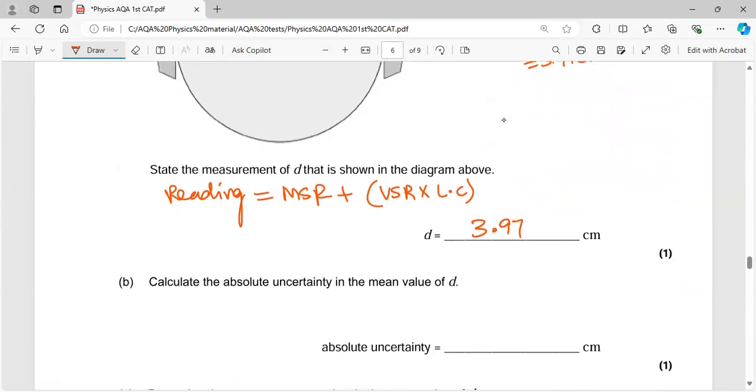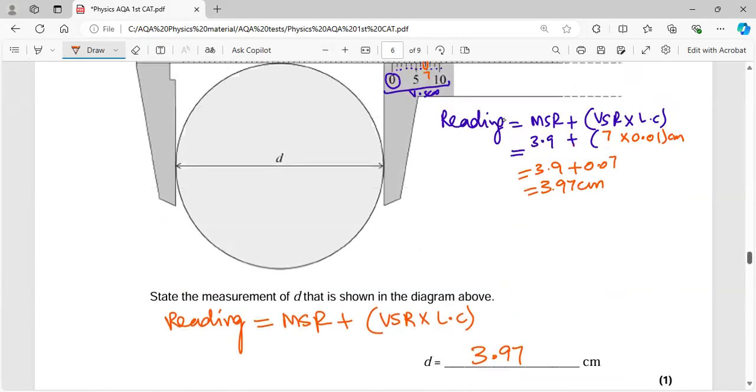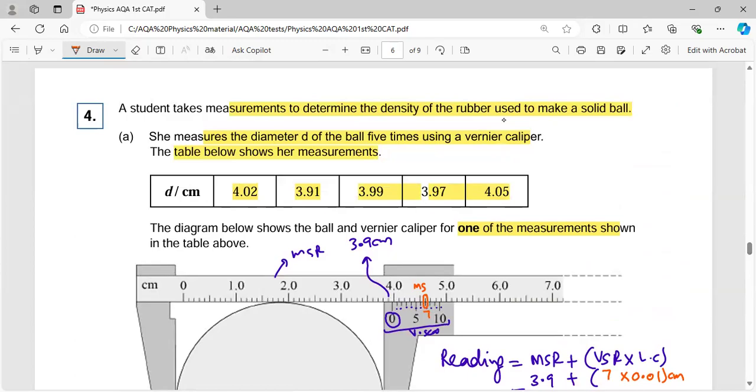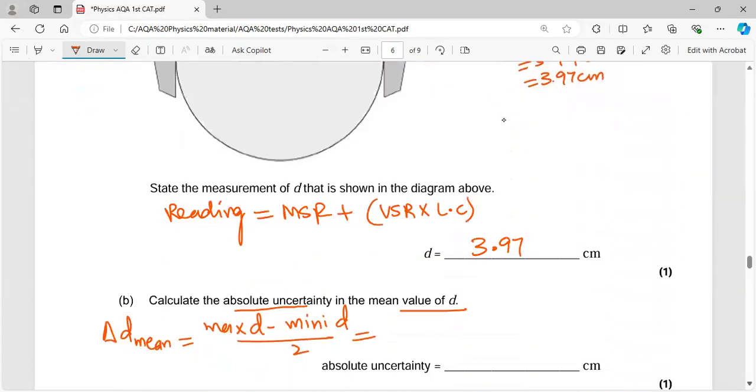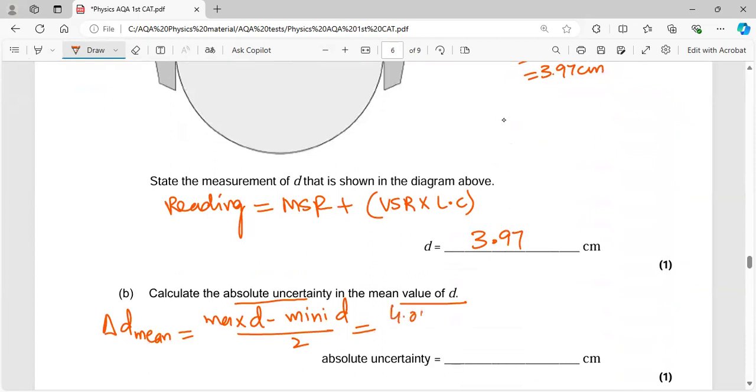Okay, now they're saying to calculate the absolute uncertainty in the mean value of d. The absolute uncertainty in the mean value of d is max d, because these are repeated readings, minus minimum d, whole divided by 2. If you look over here, this one is the max reading and this one is the minimum reading. So it's 4.05 minus 3.91 over 2.